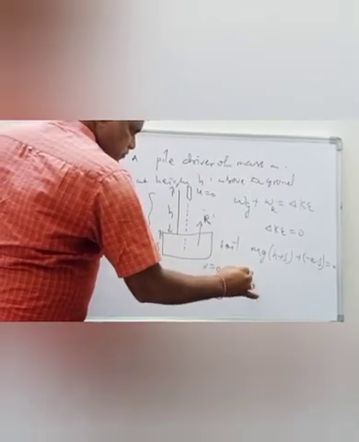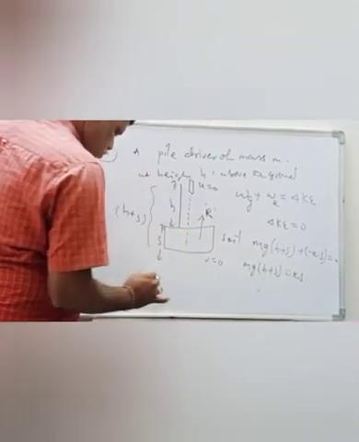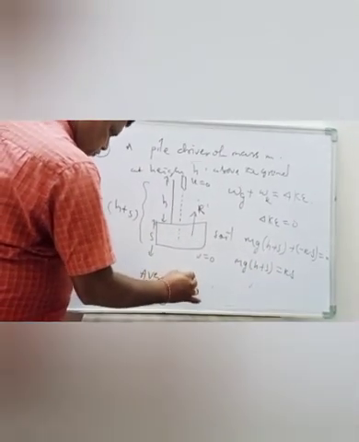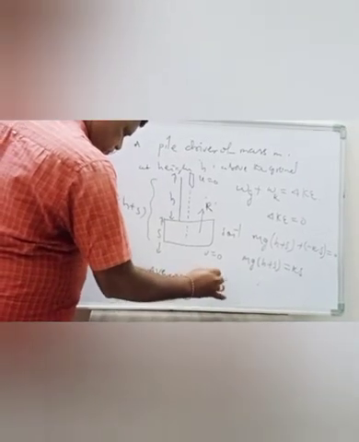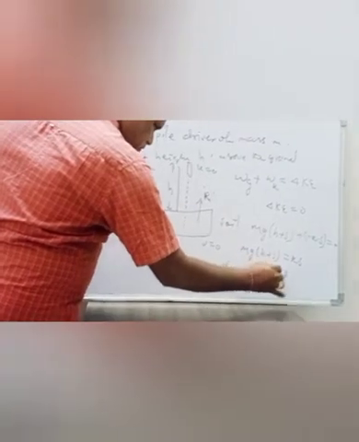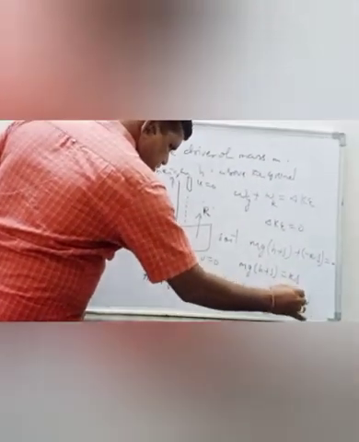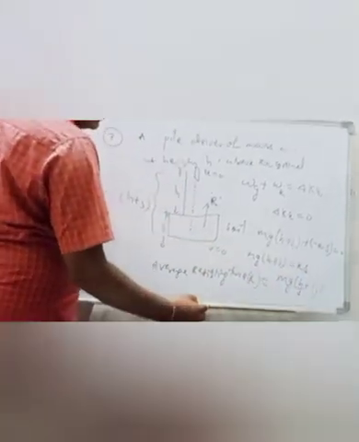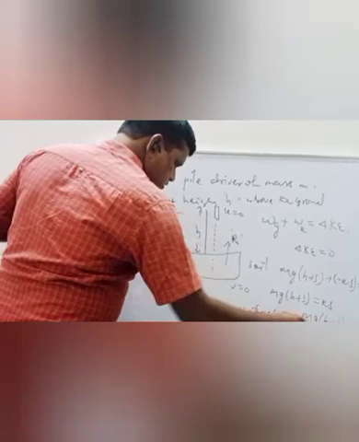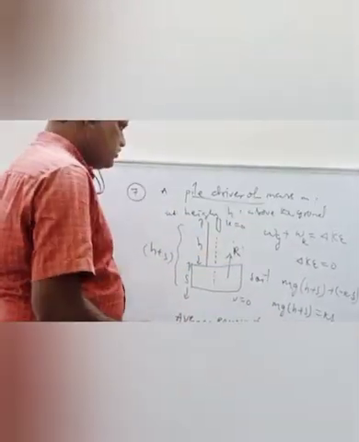So mg into h plus s is equal to Rs. So average resisting force R is equal to mg into (h by s plus 1). So this is the resisting force offered by a pile driver of mass m.